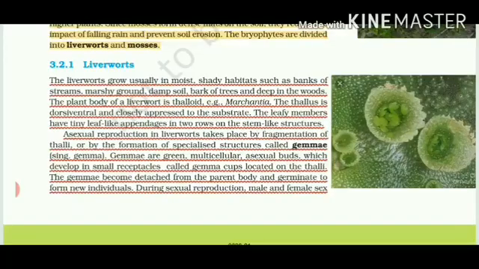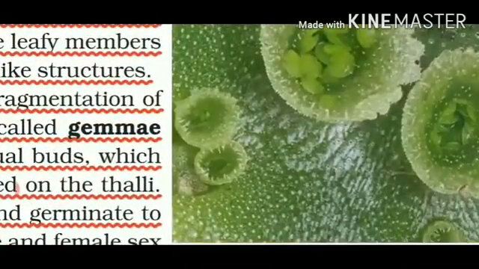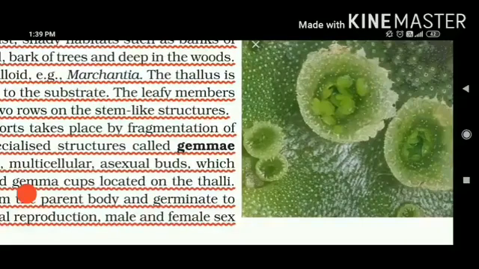So if you see the diagram on the right hand side, if I zoom it, then you can see that these are the thallus-like structures and a special feature which is present on them. These are cup-shaped structures called gemmae. So this is a very peculiar feature because these gemmae help them in vegetative reproduction. When gemmae detach from the thallus, meaning the plant body, they can give rise to a new bryophyte or a